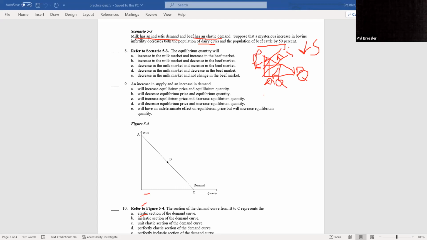Now, in this question, they could ask you again which price would increase or go down more. The inelastic one. If they both decrease by 50%, the inelastic price, which is milk, will have the bigger decrease in the price. Okay.